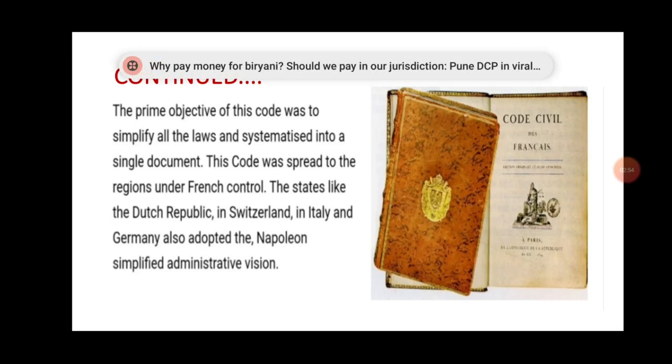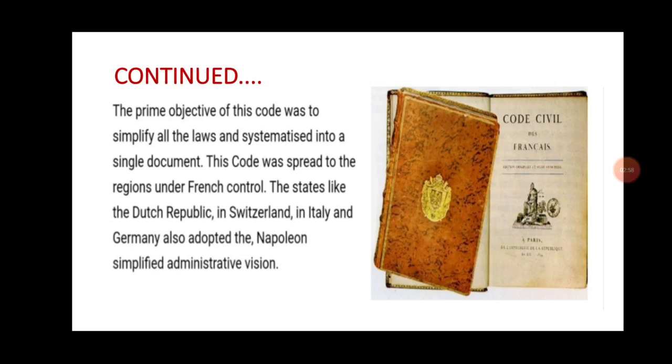In the starting phase, it was welcomed by the people, but later that welcome converted into hostility. Because of the burden of these changes, people disliked this system. The army was also fed up with fighting many Napoleonic wars. They wanted to get rid of these situations, so they disliked these changes.